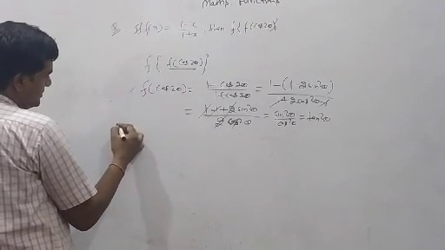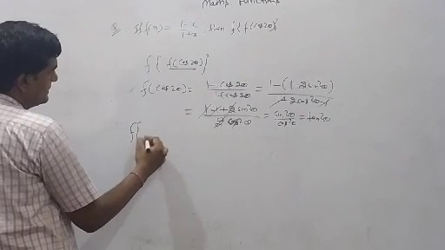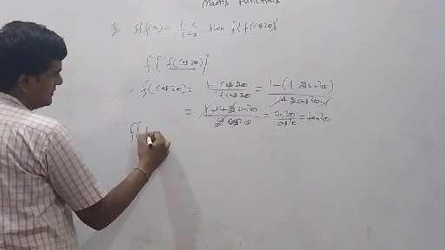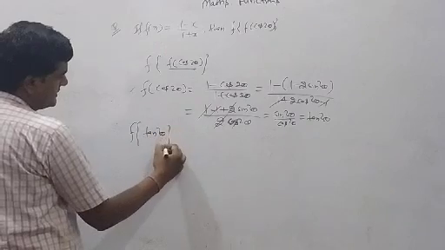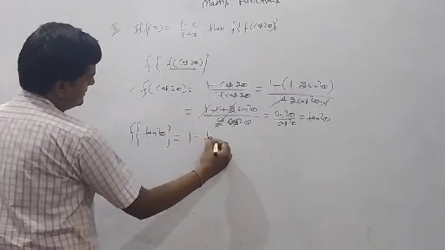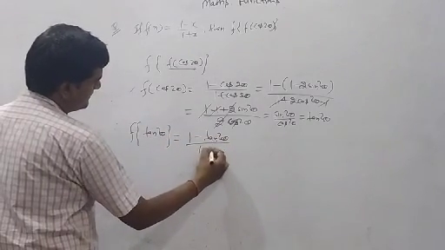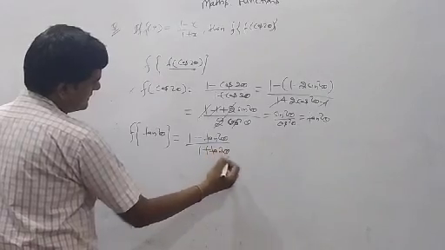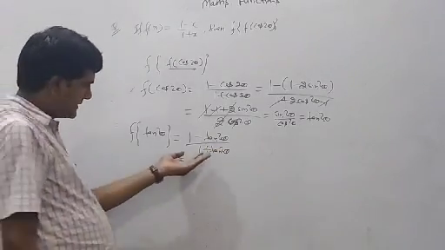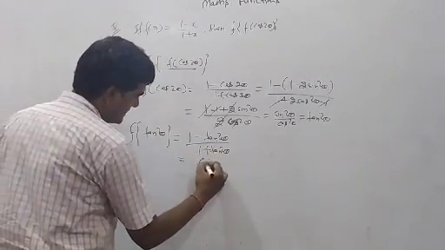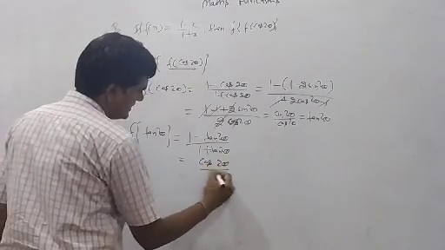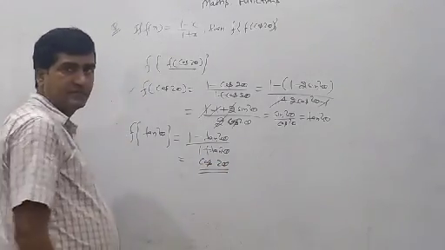Clear? This is the value of this. Now we have to find f of cos 2 theta, which is (1 minus tan square theta) upon (1 plus tan square theta). Clear? Now this is the value of what? This is the value of cos 2 theta. Now this is the answer. Why?